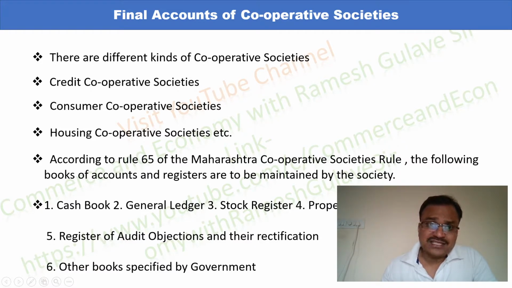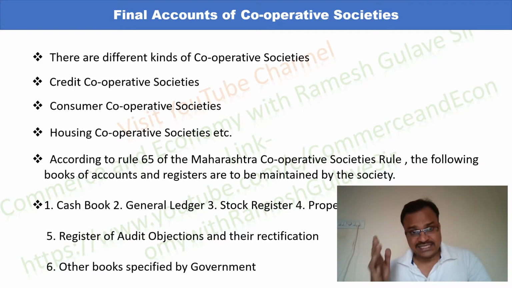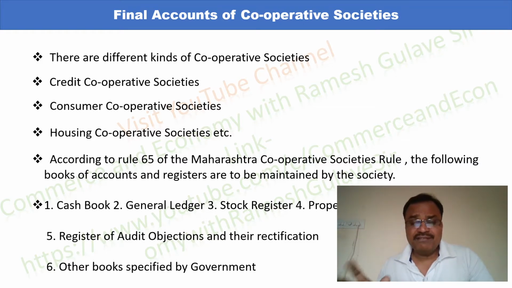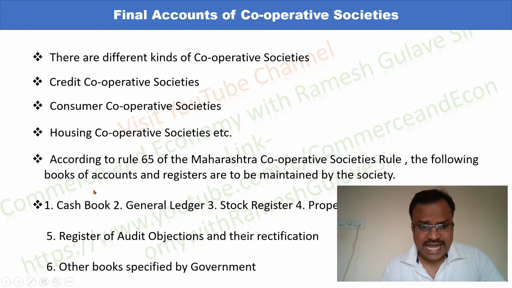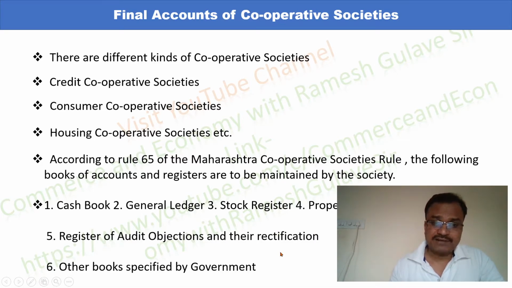See, friends, here we are discussing the Maharashtra Cooperative Societies Rules. But we have already discussed that there is a central Cooperative Societies Act 1912, and that act has given certain guidelines. So almost every state in India has framed their own state cooperative societies act, which are almost similar, right? So as per the Cooperative Societies Act, the following books are required to be maintained: cash book, general ledger, stock register, property register, register of audit objection and their rectification, other books specified by the government.